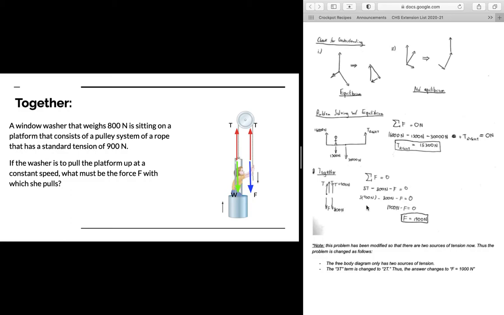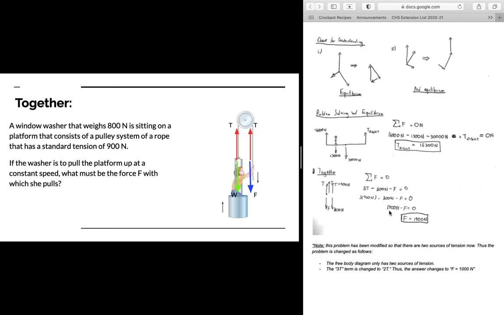So now we proceed to the next step where we sum all our forces together. So we're going to have 2T now instead of 3T. Again, this is the modification I make. So we're going to have 2T minus 800 newtons, minus F equals 0. Okay? So as a result, 2T is going to be 2 times 900 newtons minus 800 newtons minus F equals 0, or 1,000 newtons minus F equals 0.